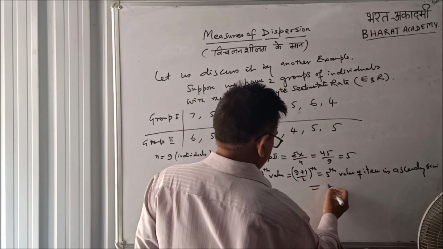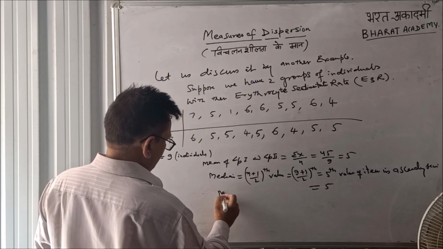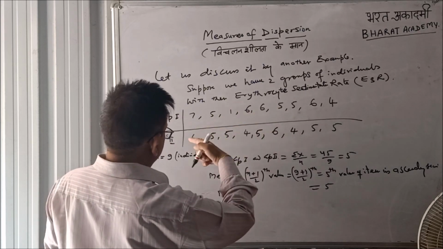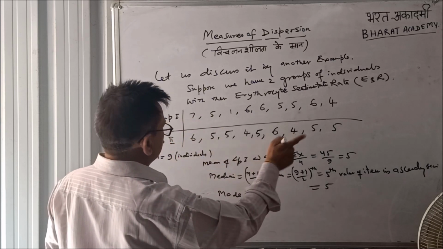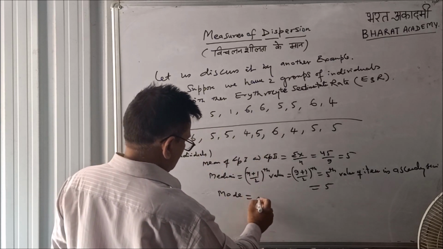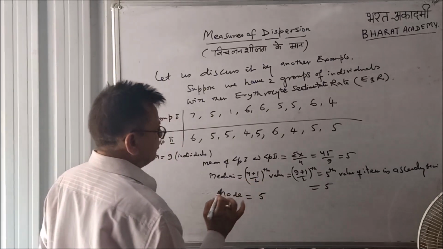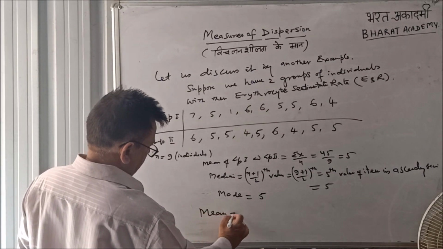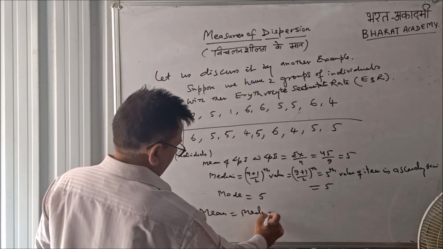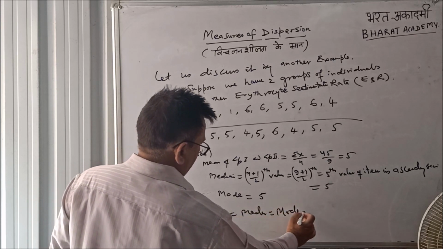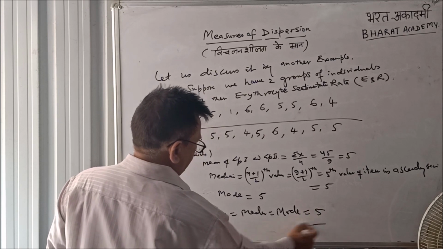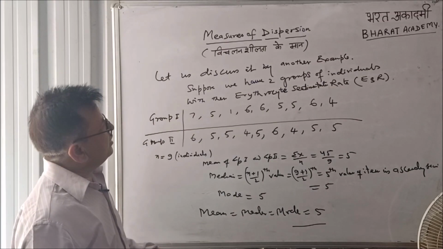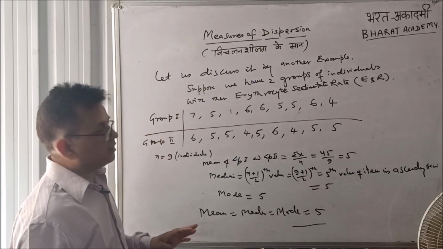This is again 5, and the mode of both the groups: the 5 has been repeated maximum times in group 1 and 5 also has been repeated maximum times in group 2. So mode is again 5. Means in this case mean, median and mode of both the data are 5. The central values are same, but even then these two groups are different.